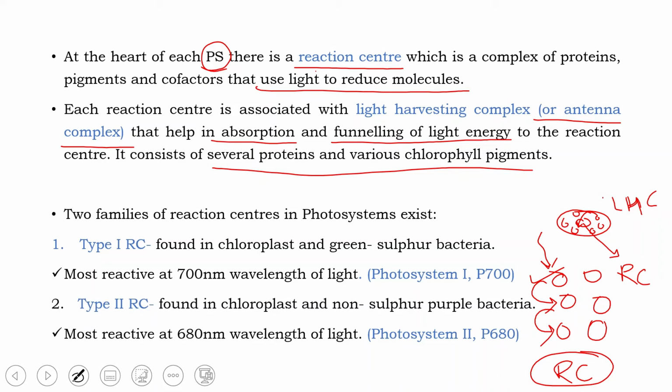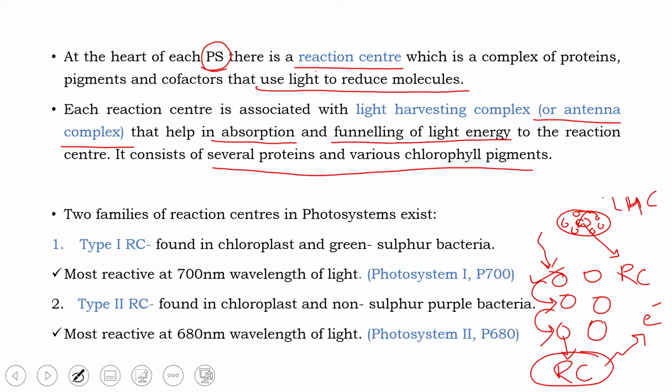And finally, this energy, the energy from the sunlight, will reach the reaction center. The reaction center will absorb this energy and it will get excited. Once the pigments in the reaction center get excited, they will release electrons, and these electrons will be used to reduce certain molecules. And this is the process of photosynthesis.